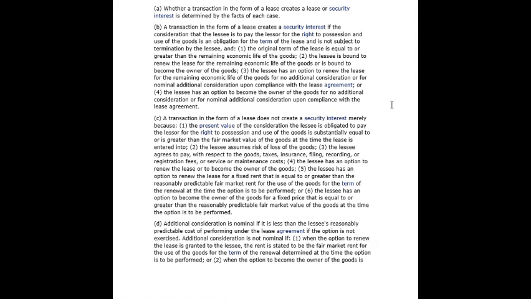The original term of the lease is equal to or greater than the remaining economic life of the goods. 2. The lessee is bound to renew the lease for the remaining economic life of the goods, or is bound to become the owner of the goods. 3. The lessee has an option to renew the lease for the remaining economic life of the goods for no additional consideration or for nominal additional consideration upon compliance with the lease agreement. Or 4. The lessee has an option to become the owner of the goods for no additional consideration or for nominal additional consideration upon compliance with the lease agreement.